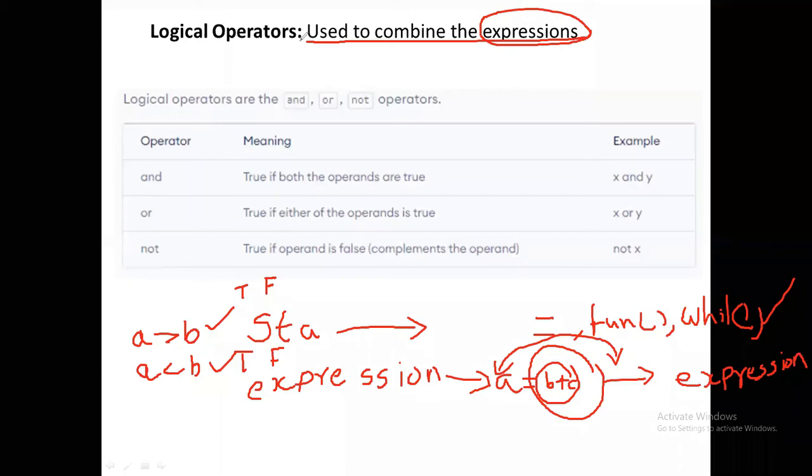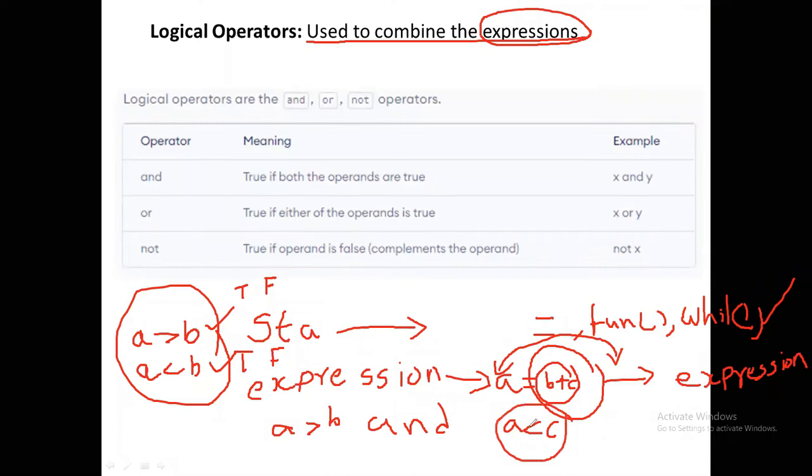We use logical operators to combine these types of expressions. For example, a greater than b and a less than c. Here a less than c is one expression and a greater than b is another expression. I combine these two with the help of the logical operator AND.